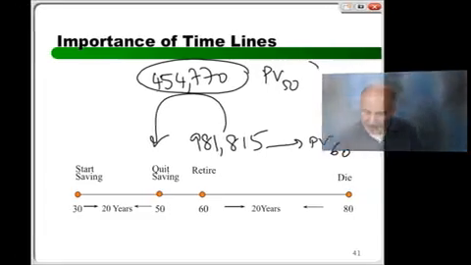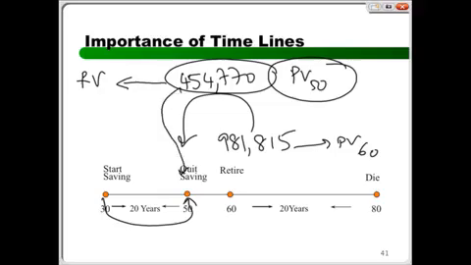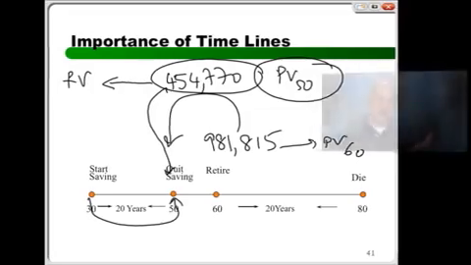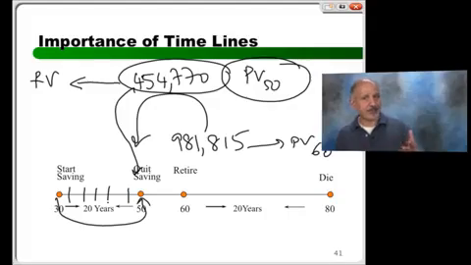But I know if I know this PV in year 50, it can become the future value of this problem. So I know the value that I'm saving towards is about $455,000, $454,770. But now I need to ask the following question. How much every year will I put in the bank so that I am sure 454,770 is there? Everybody got that? Right? One more step.